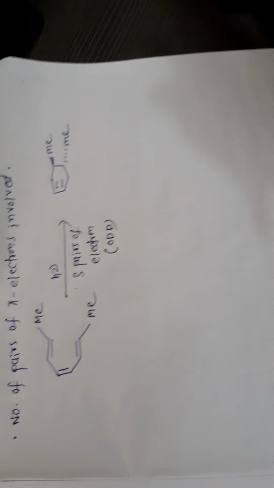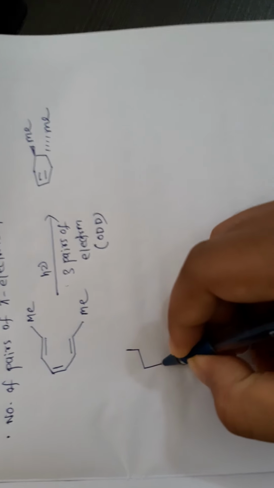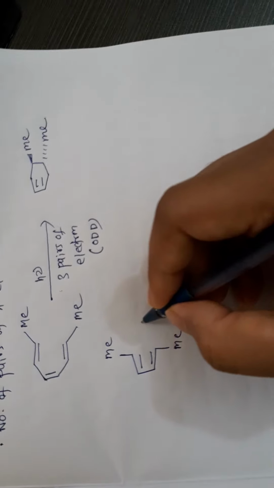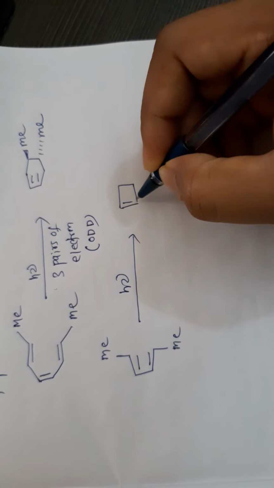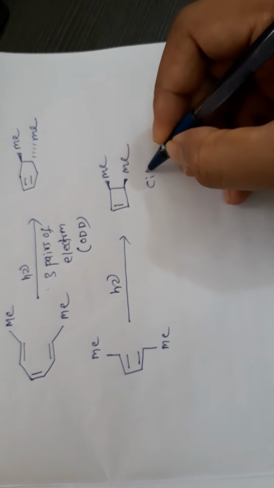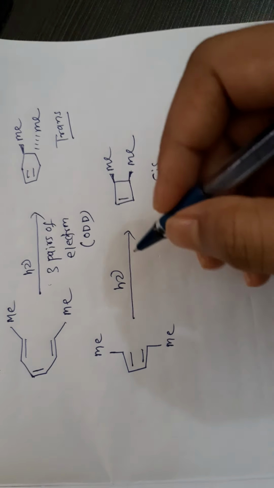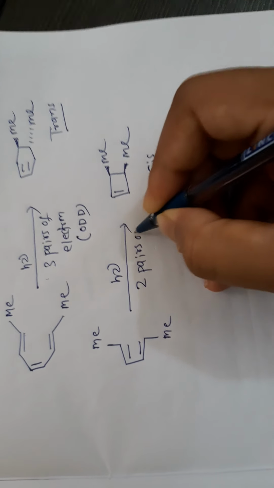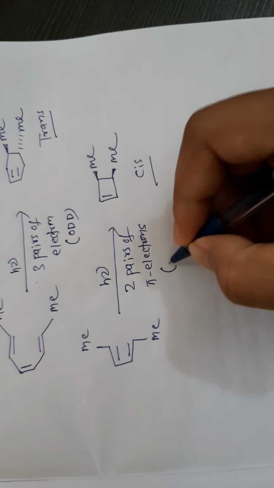And if we consider another example, this is our other example. If we give H nu, it will give the cis product. The first gave the trans product, this gives the cis product. Here there are 2 pairs of electrons, which means this is even.